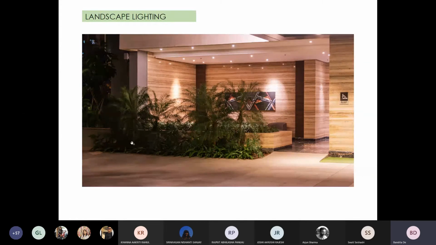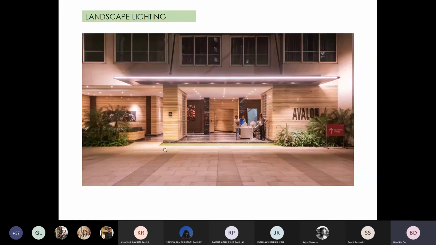Areas where otherwise one would have liked to highlight the softscape, but we didn't do that. The reason being that these entry lobbies were already lit up too bright and had a spillover on the planting. So adding additional light would be overkill. So this is a good example demonstrating that one should not use lights where it's not required.